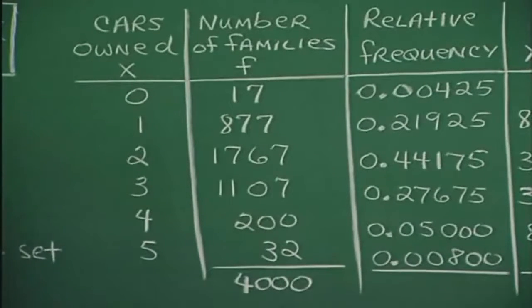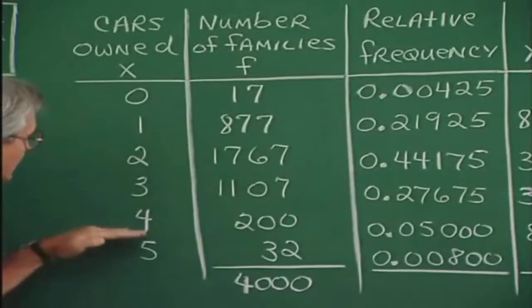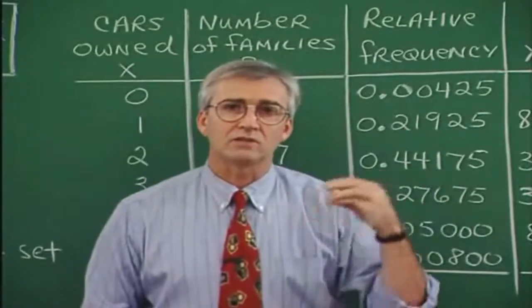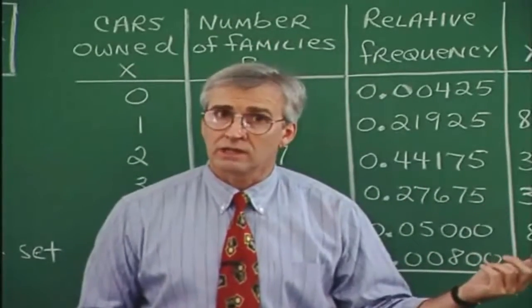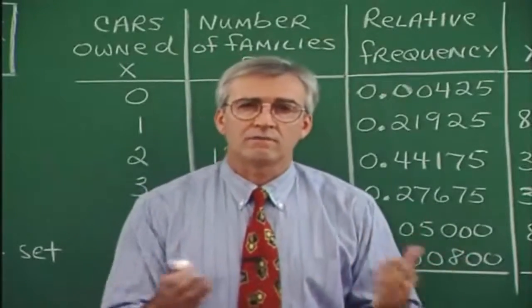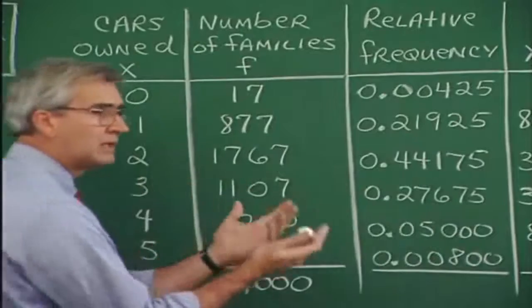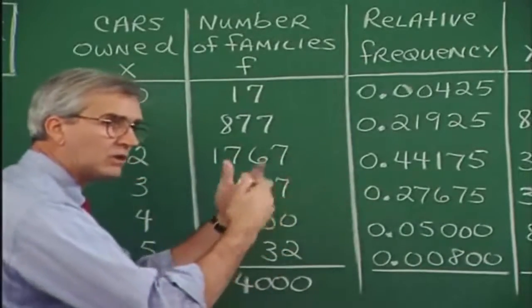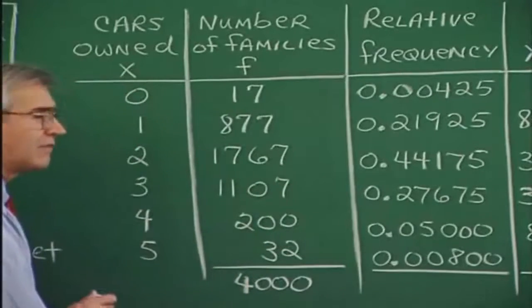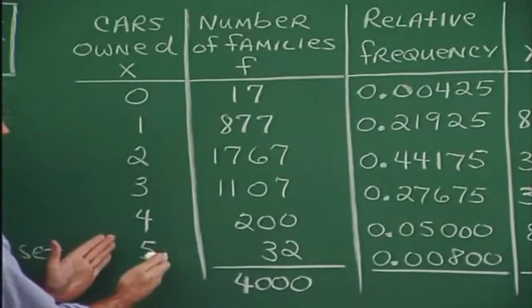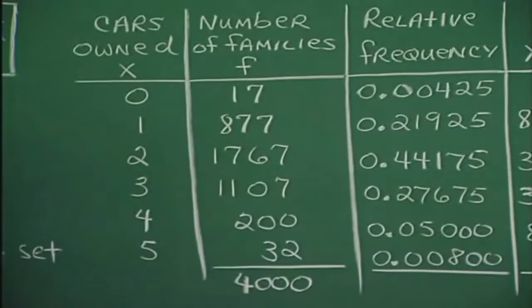Now, random, because these X values are random because they depend upon which family is being selected at random. You see, if a family is selected at random, we're asking questions like, what's the probability, or how many of those families. If a family is selected at random, let's talk about the number of automobiles that that family has. Well, if the family is selected at random, then the variable associated with the number of cars is a random variable. All right, so we've belabored that point, I think, quite enough.